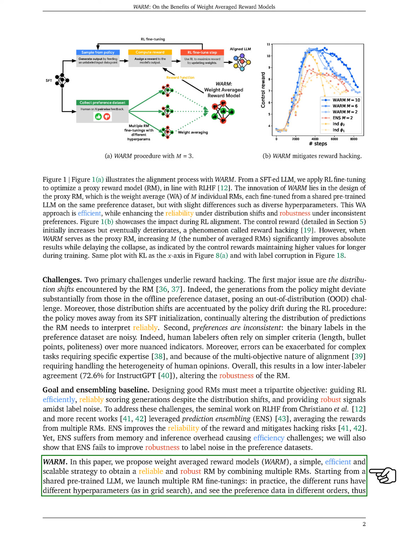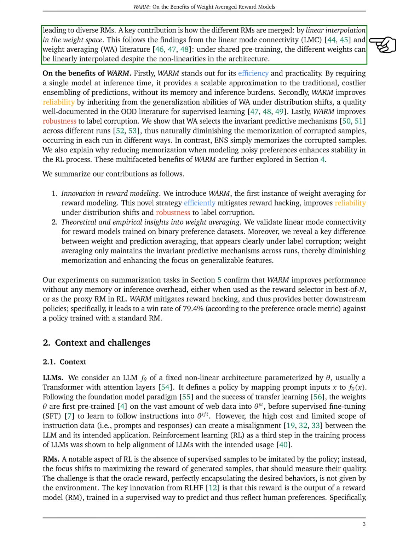This method combines multiple reward models in a simple, efficient, and scalable way to obtain a reliable and robust reward model. We start from a shared pre-trained LLM and launch multiple reward model fine-tunings. The different runs have different hyperparameters and see the preference data in different orders, leading to diverse reward models. We then merge the different reward models by linear interpolation in the weight space.